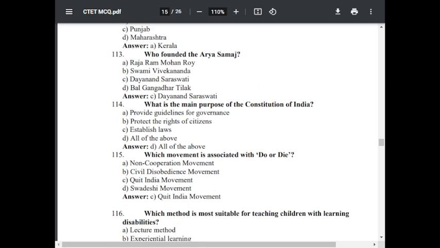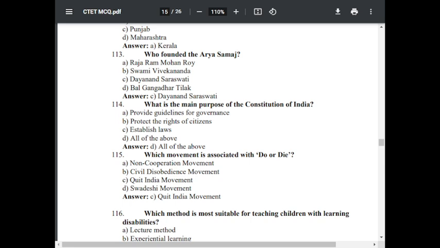Question number 114. What is the main purpose of the Constitution of India? Option A provide guidelines for governance, option B protect the rights of citizens, option C establish laws, option D all of the above. The correct answer is all of the above. The main purpose of the Constitution of India is all of the above, hence option D is correct. Question number 115.